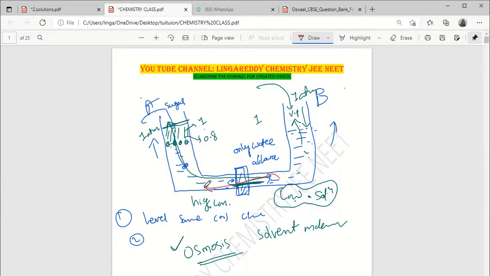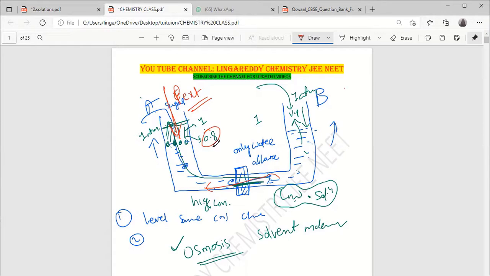What can we do? We can apply extra pressure. We can apply some external pressure, P external, because it was 0.8 after dissolving salt or sugar.